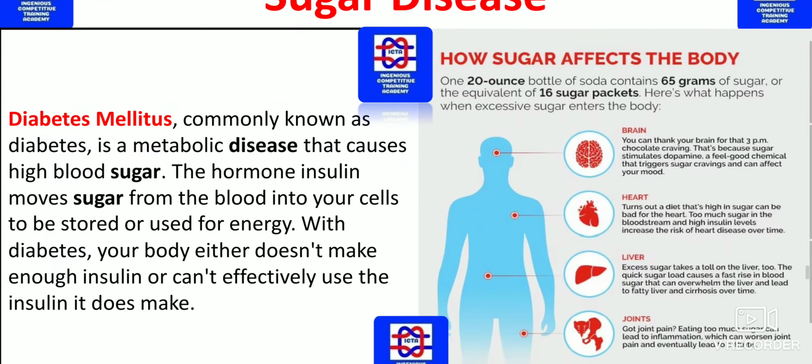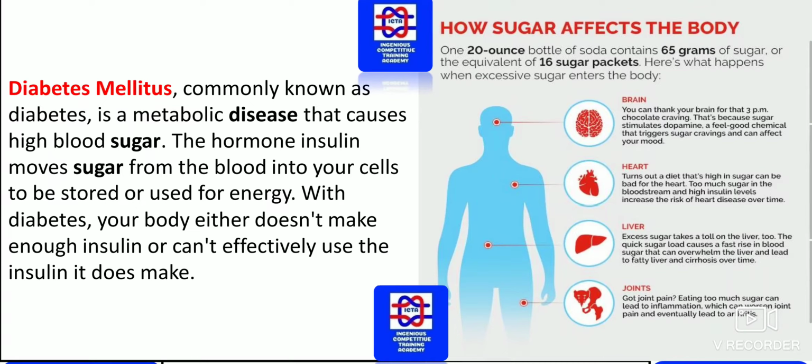Okay. Next we have the sugar disease. It's diabetes mellitus, commonly known as diabetes. It's a metabolic disease that causes high blood sugar. When there is less insulin secreted by the pancreas, that is, when the pancreas starts malfunctioning, then you will have less secretion of insulin. Then the sugar level in your blood will increase. So then you will have diabetes mellitus.